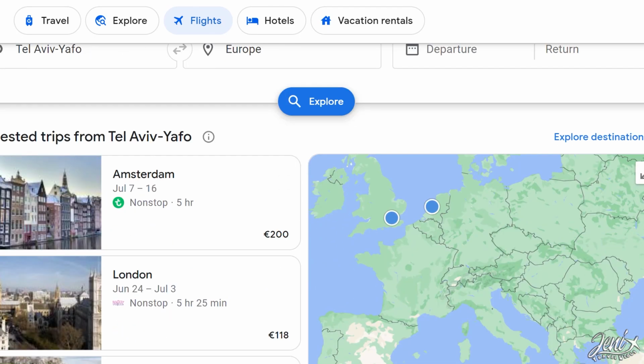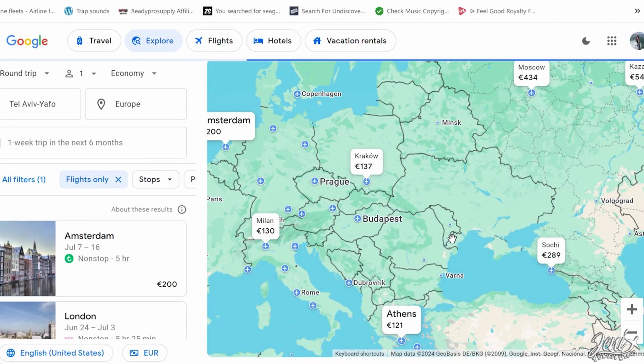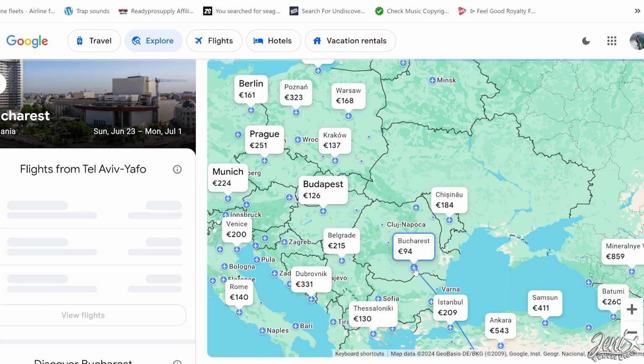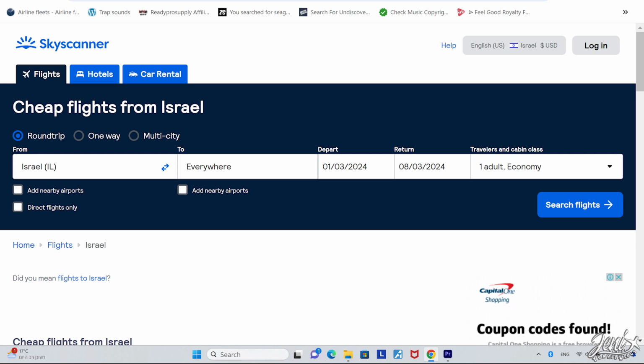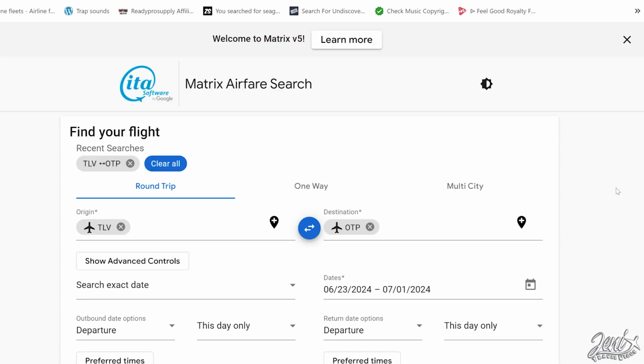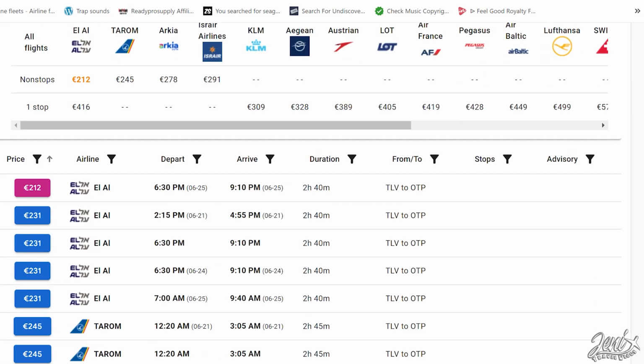I recommend using Google Flights, Skyscanner and Matrix ITA. If you are flexible in dates, Google Flights will give you the dates of the cheapest flights, while Skyscanner searches on the specific dates. Matrix ITA, on the other hand, is also a powerful search engine where you choose dates and you can extend the search by up to 2 days, give or take.